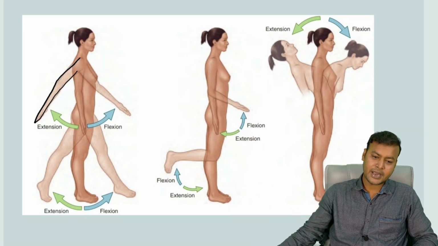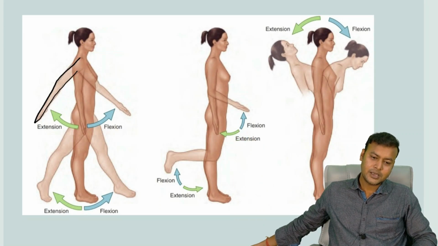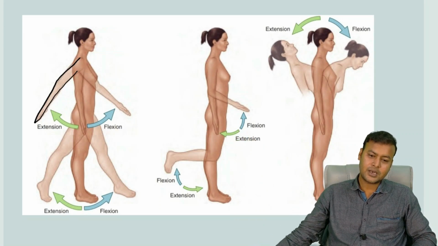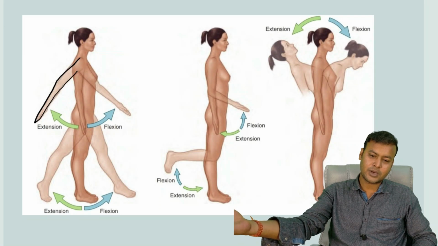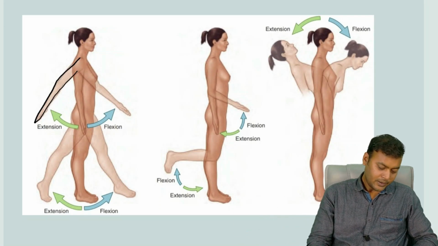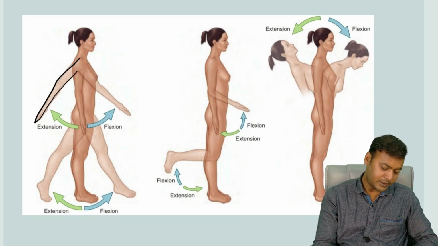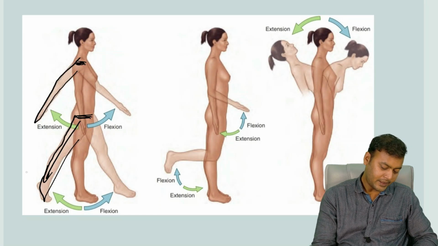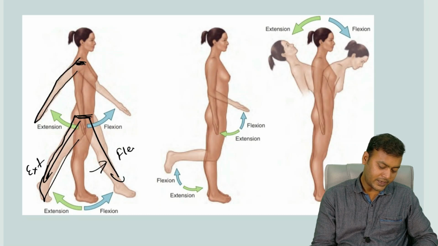So as I take my hand back, it is known as extension. Whereas when I move this hand forward, it is known as flexion. Whereas in case of the leg, the same applies at the hip joint. Here we are talking about the shoulder joint. At the hip joint, when we take the leg behind, it is the extension. When we take this leg forward, this is the flexion.